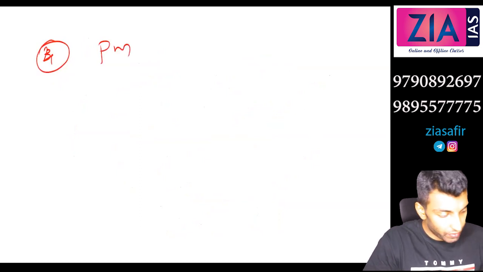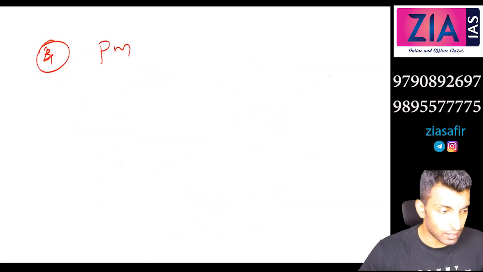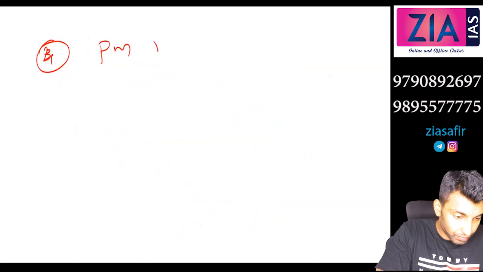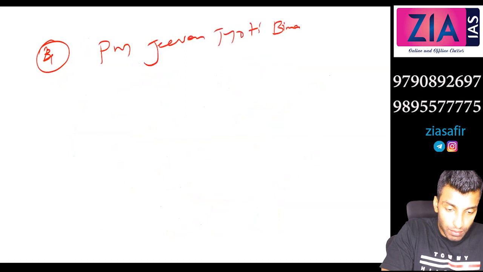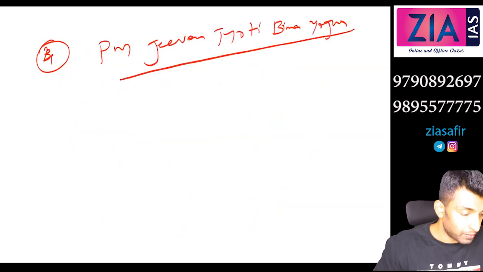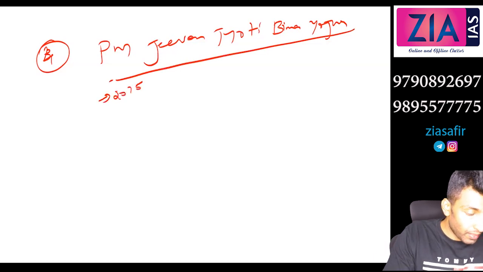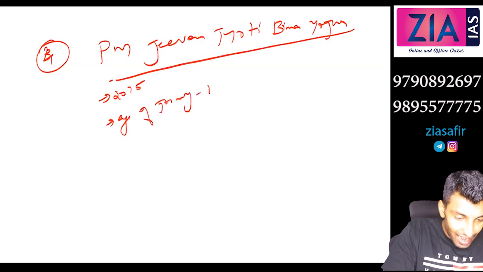Next one, PM Jeevan Jyoti Bima Yojana. I have selected whatever I found under this topic. If you come across anything, you can also add it. This is not fixed. I'm giving content for writing the mains exam. PM Jeevan Jyoti Bima Yojana, initiated in 2015. Age of joining 18 to 50.